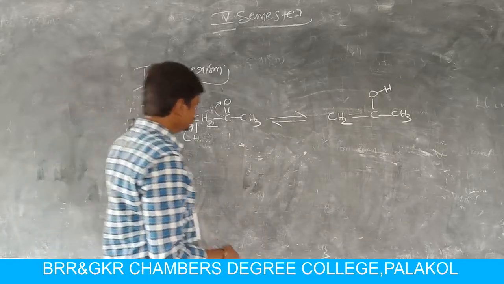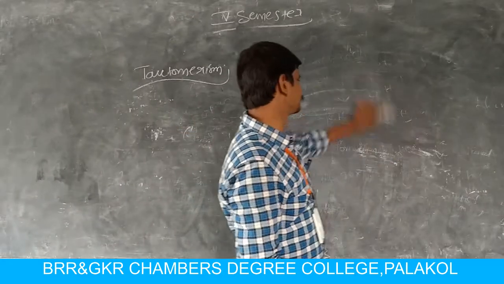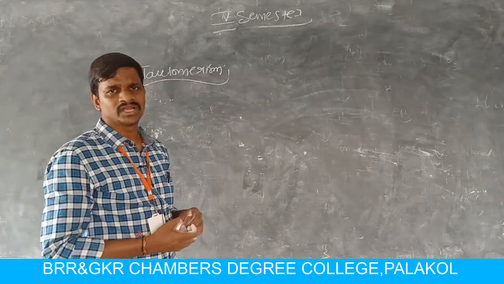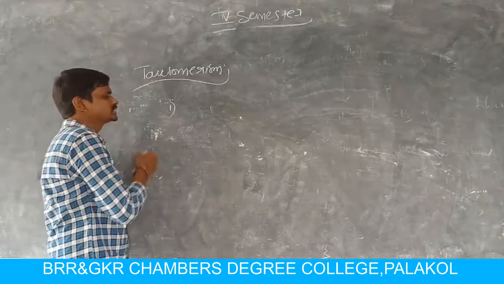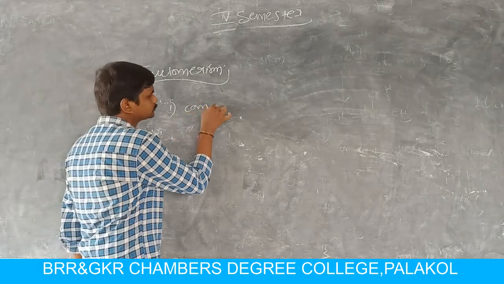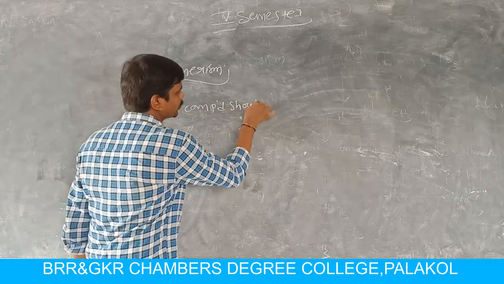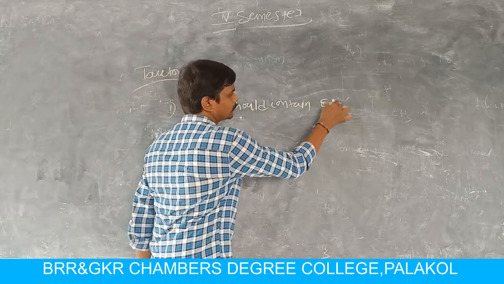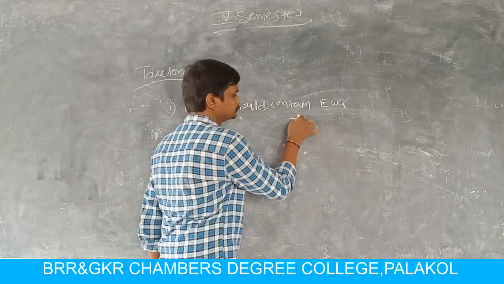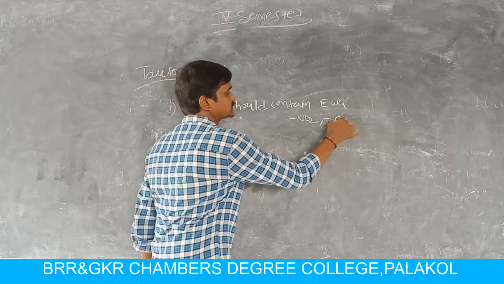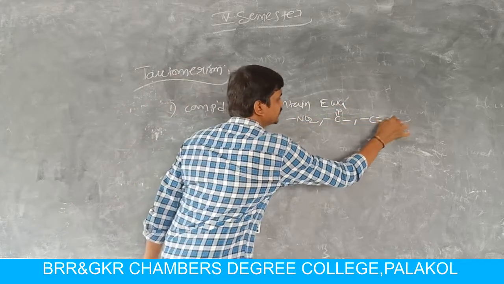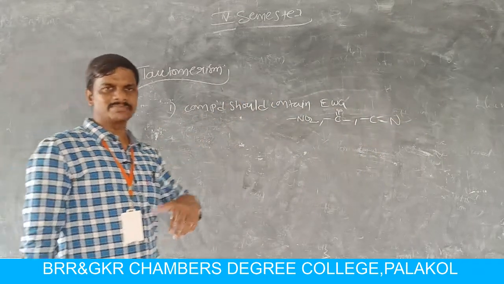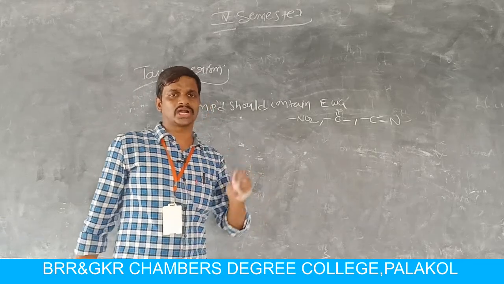Here the main structural requirement for tautomerism is, first, the compound should contain electron withdrawing groups like NO2, C double bonded O, or C triple bonded. So definitely, if any molecule exhibits tautomerism, it follows some structural requirements.